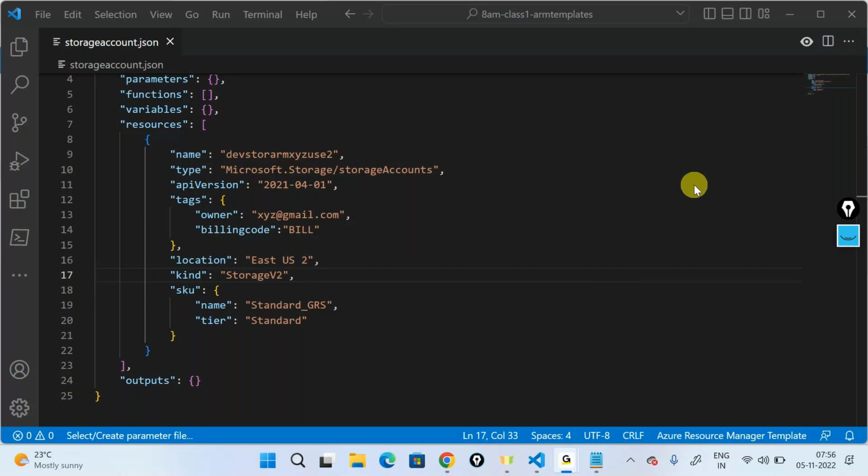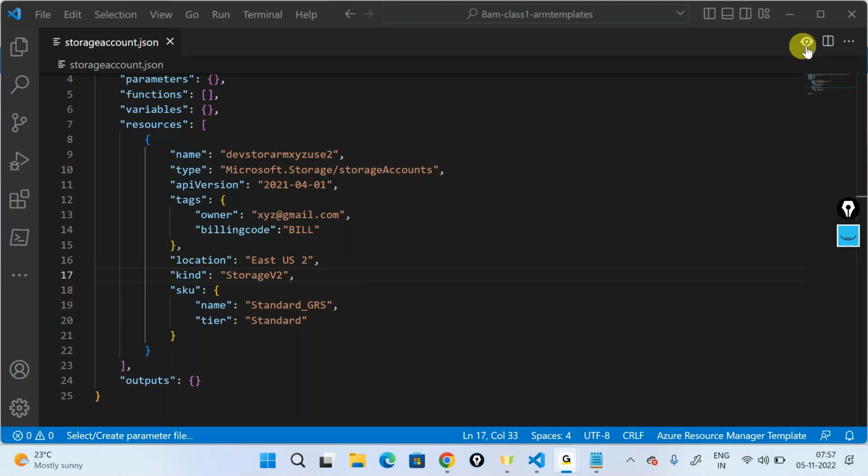And also, very importantly, the name cannot be updated for any resource after it's created. So normally name and location are two properties which can never be updated. But depending upon the resource, Microsoft tells you in the documentation what property you can update and what you cannot.